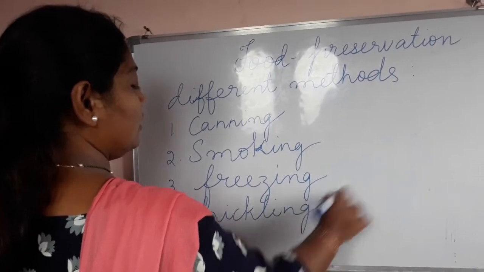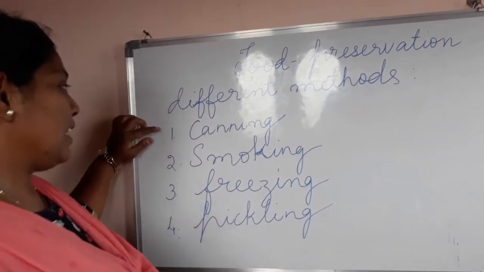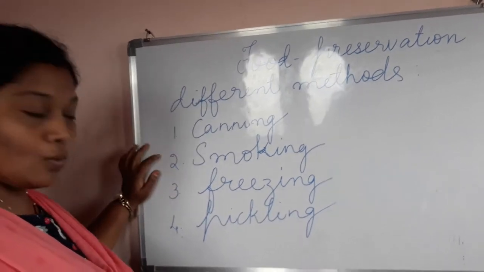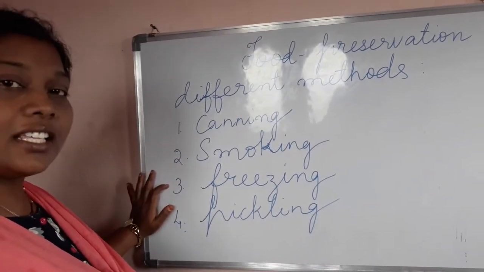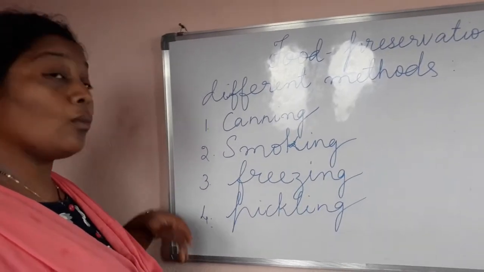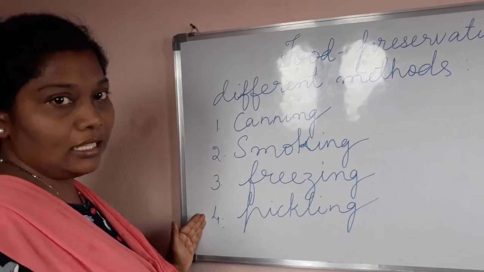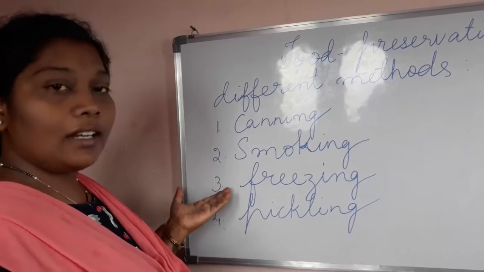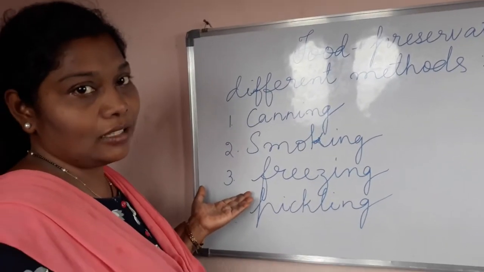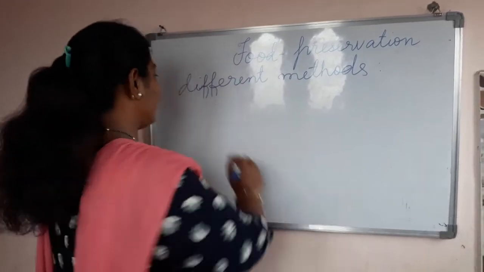What is it, children? Now let us repeat them: canning, smoking, freezing and pickling. There are more techniques, and first of all you note down these, then again we will write the next techniques.